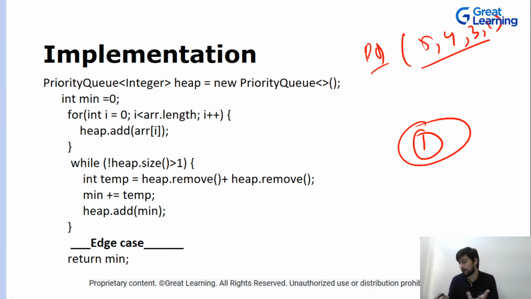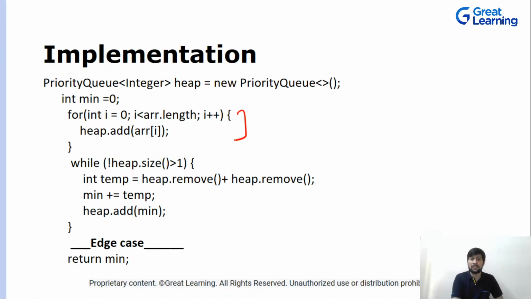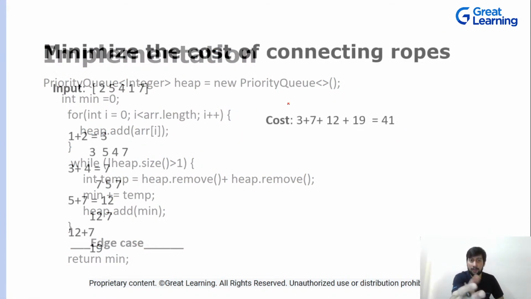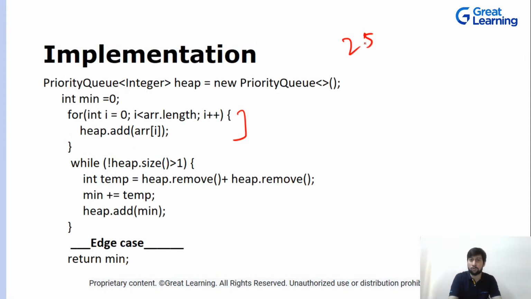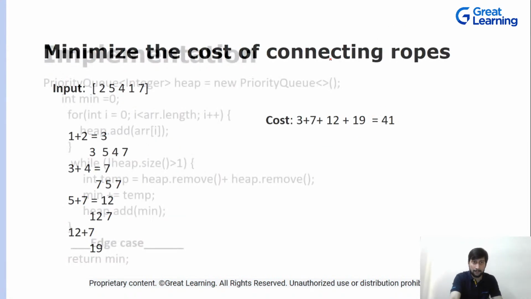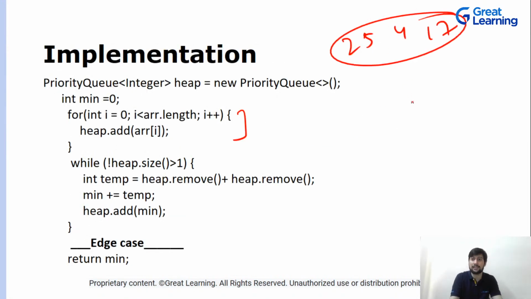Let's dump all the values that are there in our array into our heap. So we dumped 2, 5, 4, 1 and 7 into our min heap. We don't care about the rest of the values, but we know for sure the minimum element will be on top. Yes, you can say that it is the optimal merge pattern. You inserted all these in your priority queue, and the minimum element will be at the top. Rest of the elements, we don't care what pattern they follow.